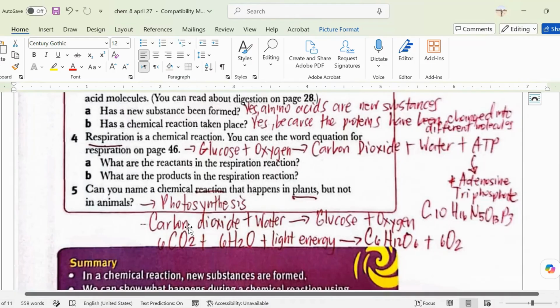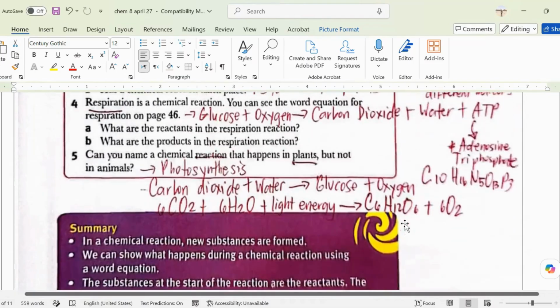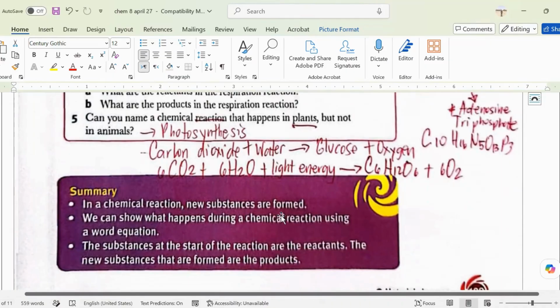These are the reactants. The arrow means chemical reaction, plus the light energy, and then it will turn into glucose and oxygen. These are simple examples of chemical reactions, because in these reactions, new substances are formed.